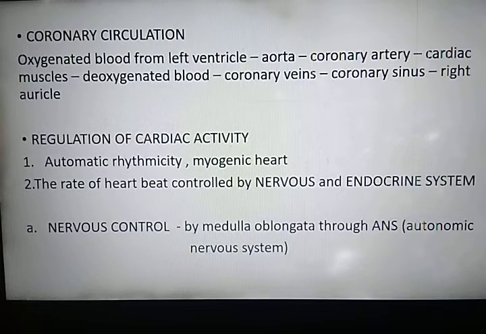So, what do you mean by coronary circulation? The flow of blood from the aorta through the coronary artery to the heart muscles, and return of deoxygenated blood from the heart muscles through coronary sinus to the right auricle is known as coronary or cardiac circulation.